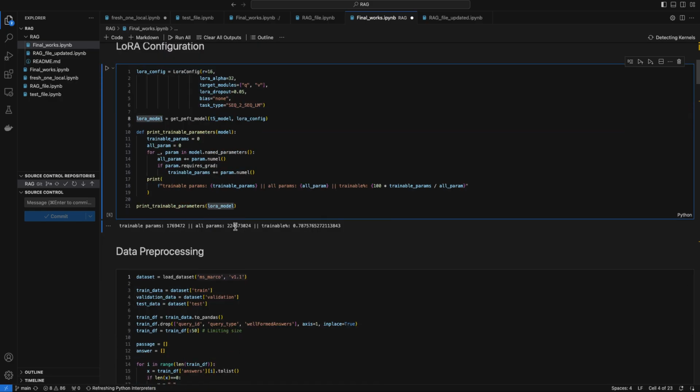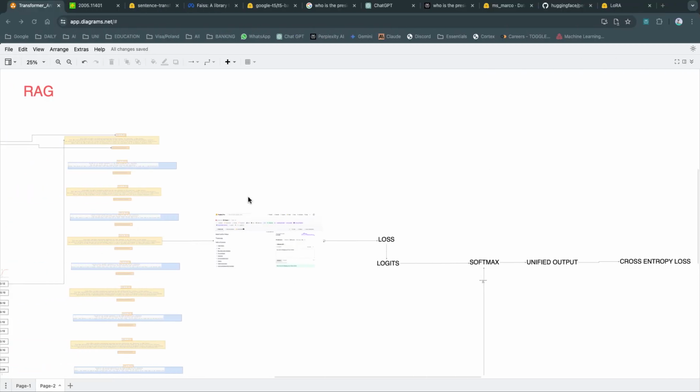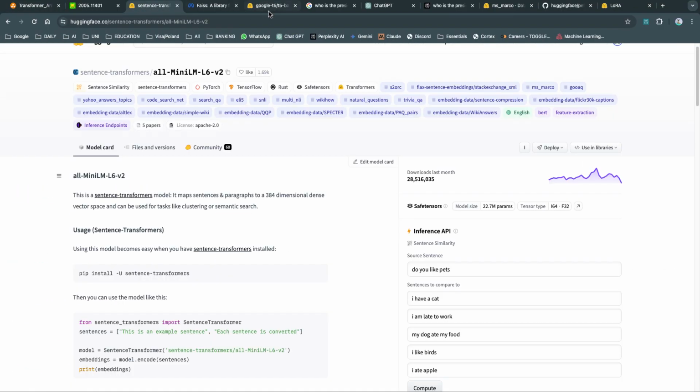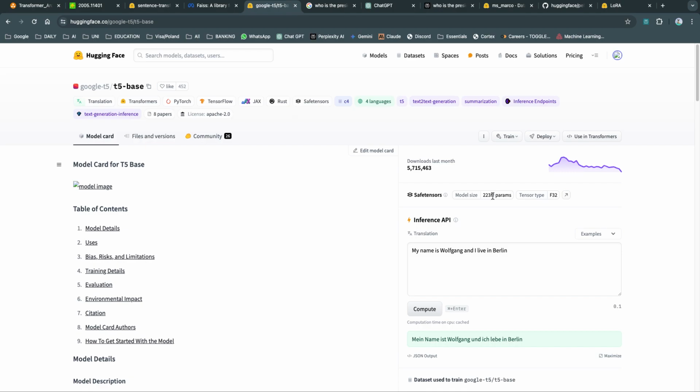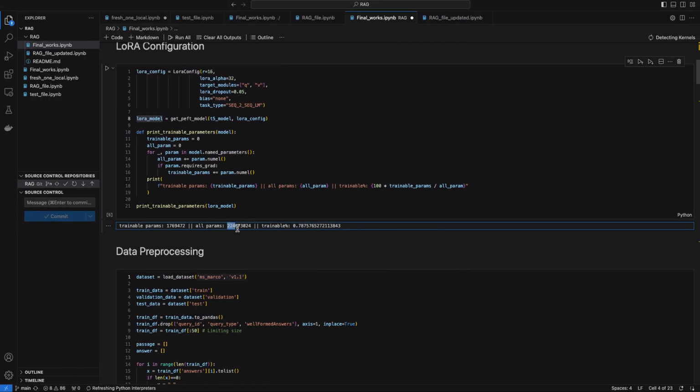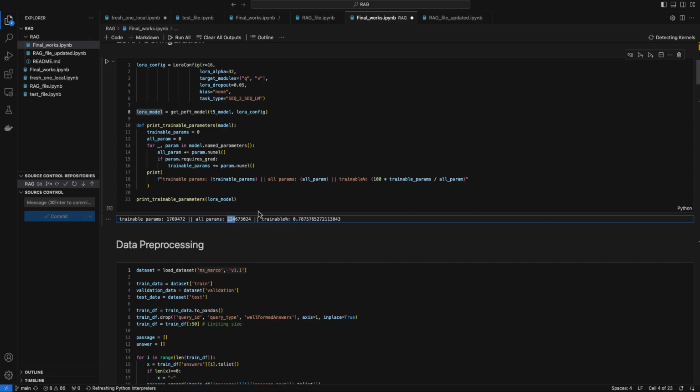And if you see, there are around 224 million parameters. The initial model has only around 223 million, but we have more than 1 million parameters added here, and that is because of the LoRA. We have around 1.76 million parameters added, and only those are trainable. So less than 1% is trainable. The rest of the weights are frozen here.